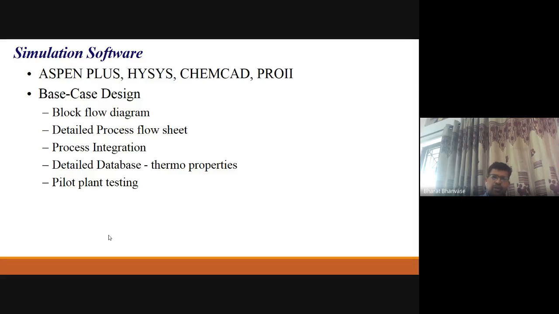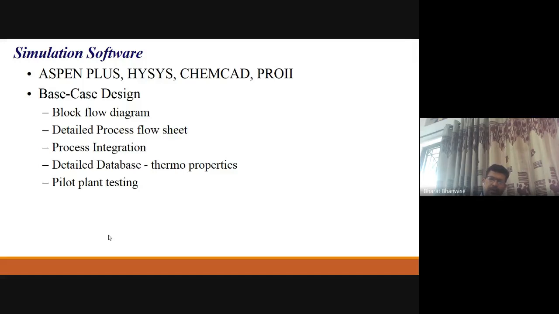So here, if you see process simulation, in this case, block flow diagram, initial development, right? Thereafter, detailed process flow sheet development, then process integration, detailed database, that is, we should have thermophysical properties, right? And then pilot plant testing.